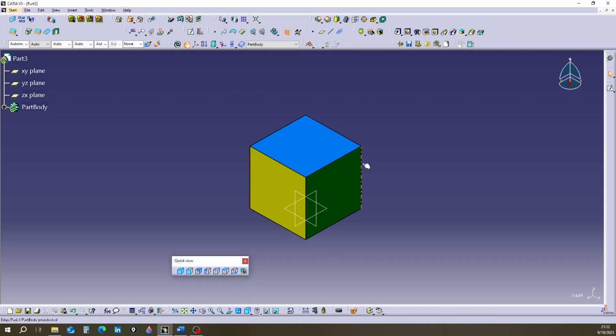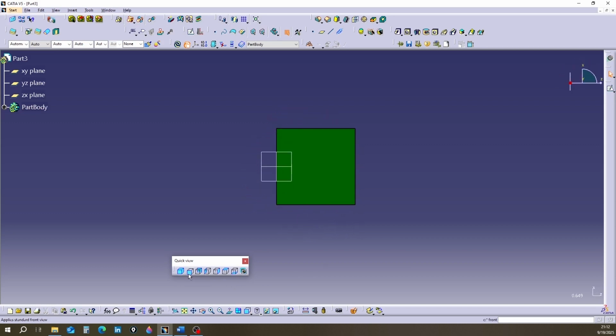Now consider a colored cube. I click on each of these tools. With each click, you'll see the cube rotate in space and show us one of its faces. Depending on which plane we draw our sketch on, one of the viewing states will be parallel to the sketch plane.